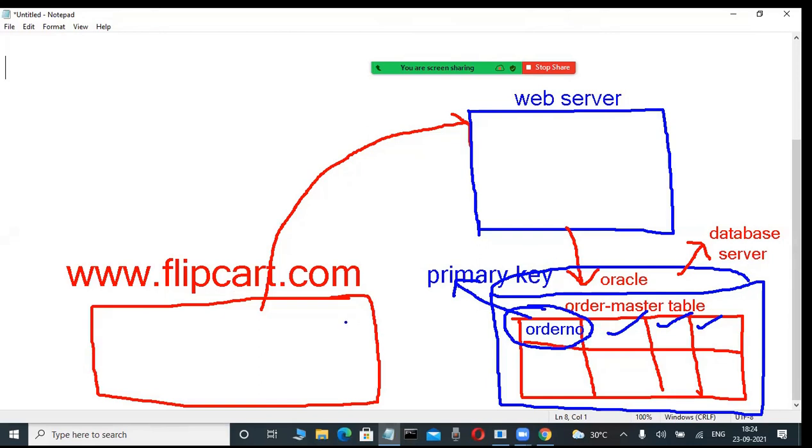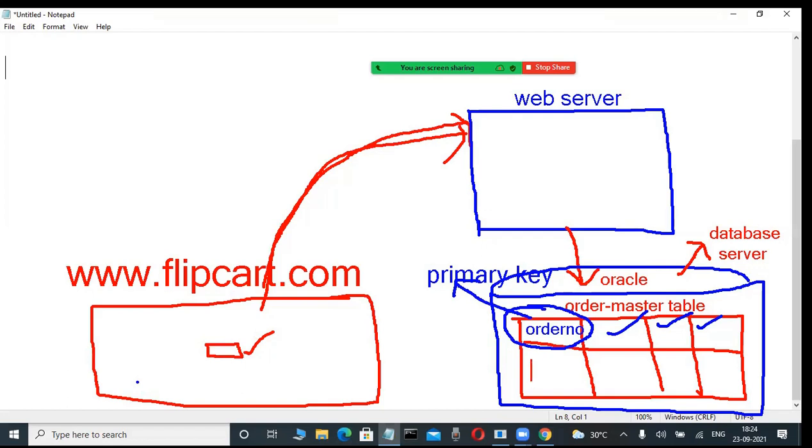Concentrate here. Suppose I am a customer. I don't know all these things. For example, today I decided to purchase one item. I'm opening flipkart.com and booking one item, for example. So many options are there. Now the web browser connects to the web server, and this web server connects to the database server only: Oracle, SQL Server, MySQL, like this.